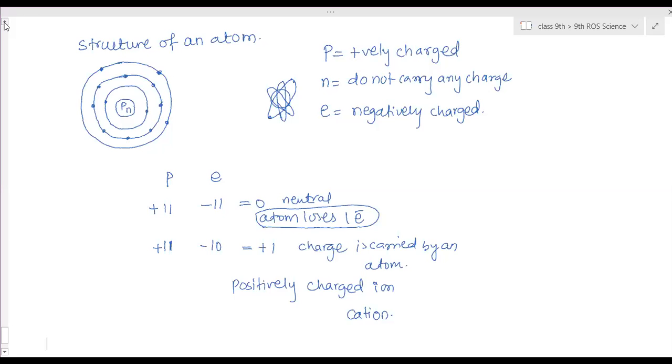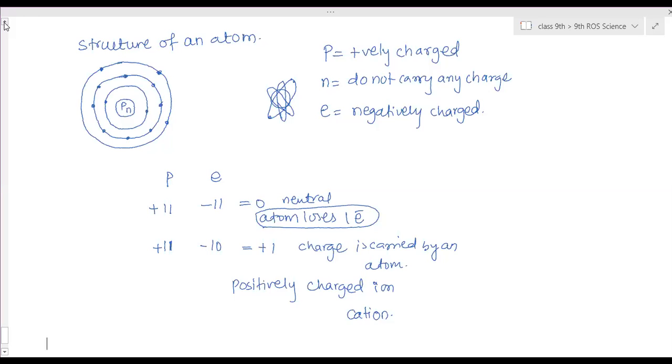But there is the matter of stability. The atoms are not chemically stable. So what is stability? It is the number of electrons in the last shell. The number of electrons needed in the last shell is 8. When any atom does not have 8 electrons, we call it a chemically unstable atom.